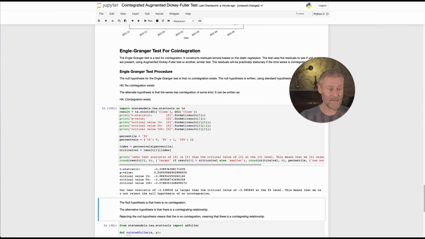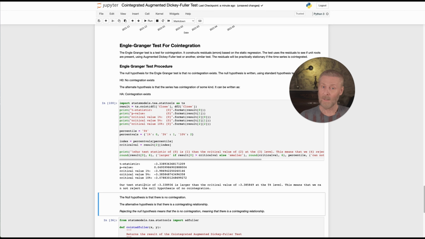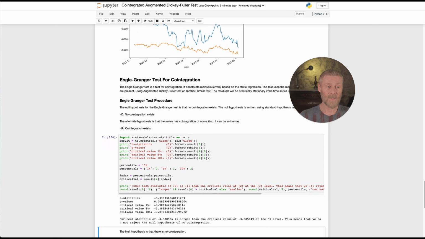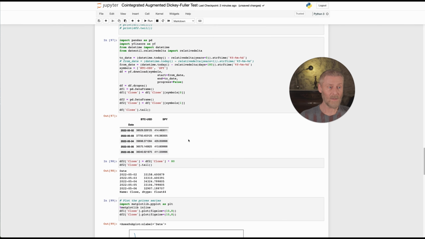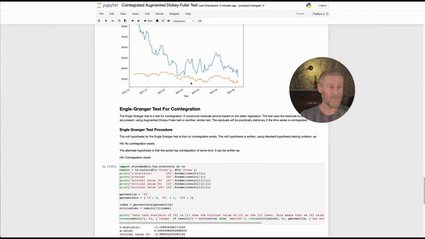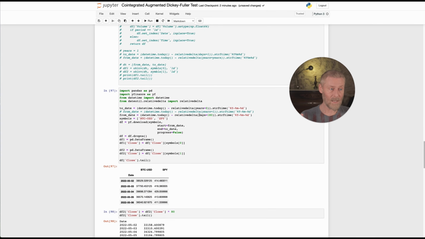All right, t-statistic minus 3.33. Critical value at 5% is minus 3.38. Our test statistic of minus 3.3389 is larger than the critical value of minus 3.38 at the 5% level. That means we cannot reject the null hypothesis. So still, we cannot reject the null hypothesis. We still don't have enough evidence. Okay, one more time, so bear with me.